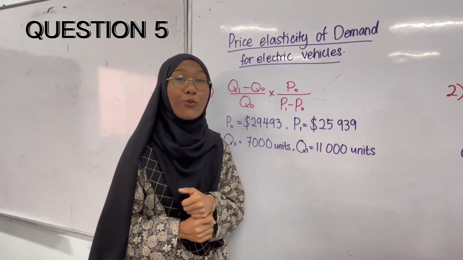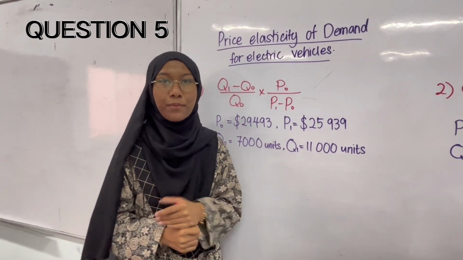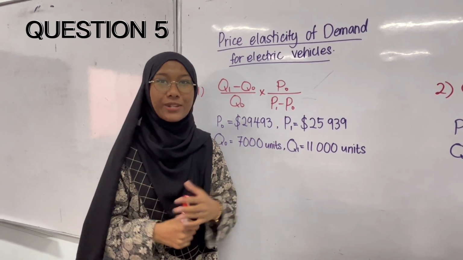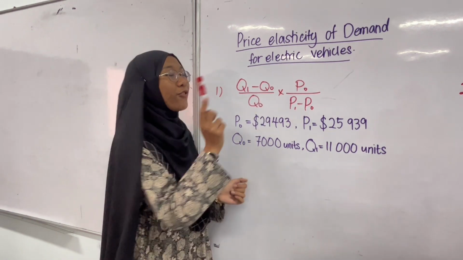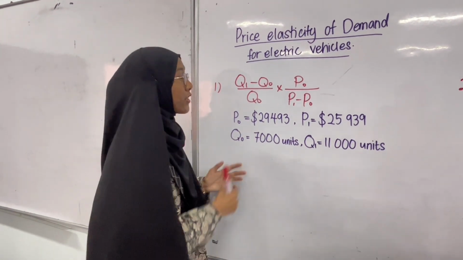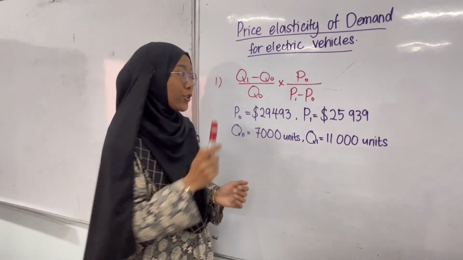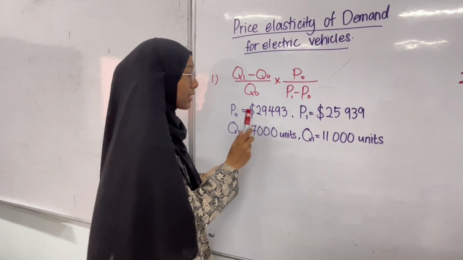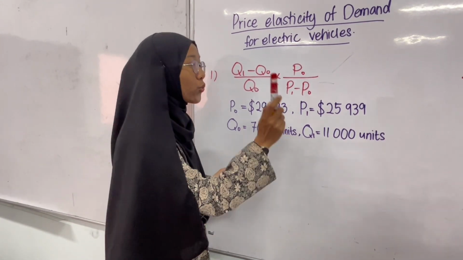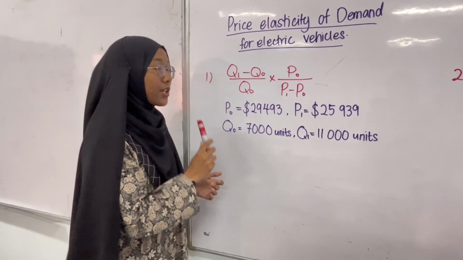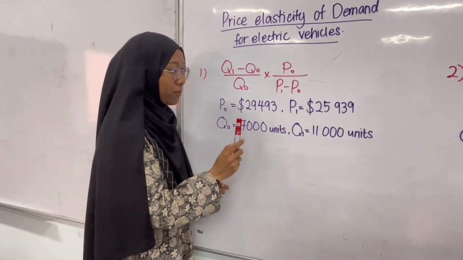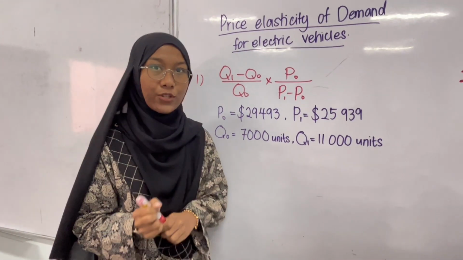So next we move to question 5. Assume that ABC firm that sells electric cars wants to increase its revenue. So now we want to calculate the price elasticity of demand for electric vehicles. The first situation is the firm wants to decrease the price from 29,493 to 25,939. The quantity demanded will increase from 7,000 units to 11,000 units.